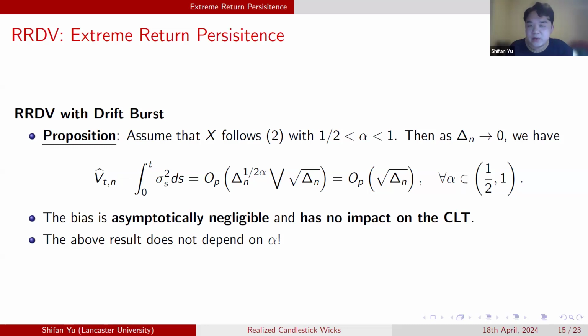And there is also something interesting. This bias result does not depend on alpha. We can always get the standard order of bias when there is no extreme event. And if we look at the similar bias results for our competitor, the DV estimator, their bias result not only depends on alpha, but also depends on some order of the truncation threshold. So we can achieve a better robustness from my point of view.